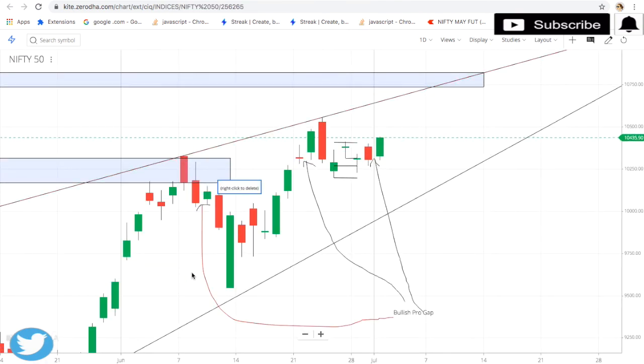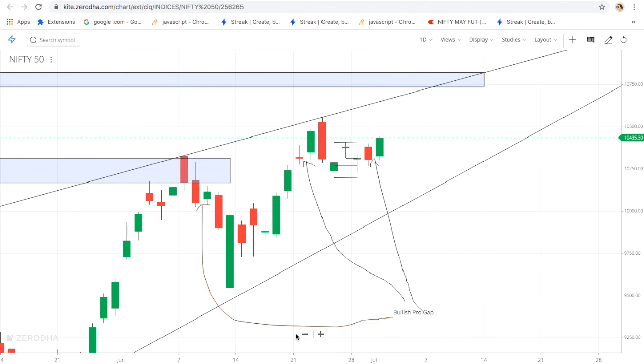On Nifty we can see here today it is creating a pro gap, and we have a good movement. Also it is creating a bullish pro gap here. This is known as a novice pro gap. This is known as a novice pro gap, but this is a bullish pro gap. So this is a novice gap.